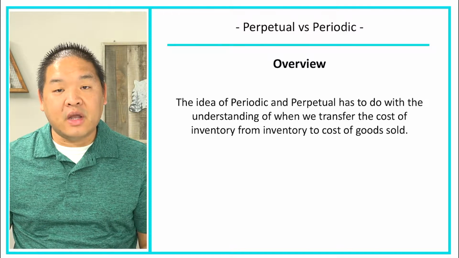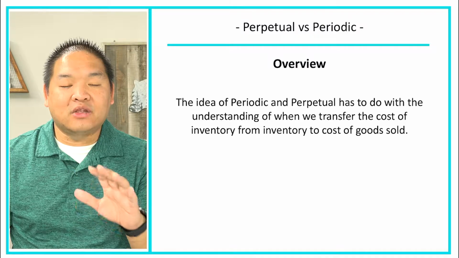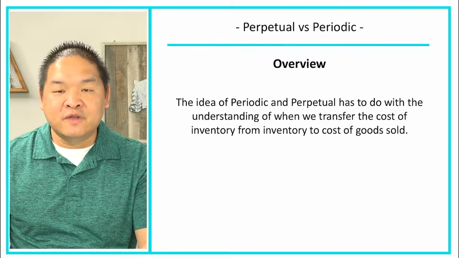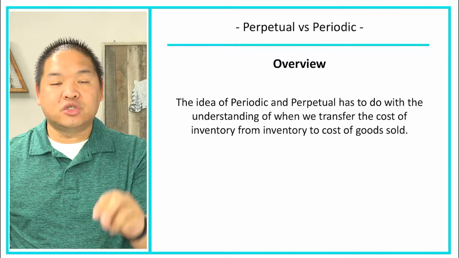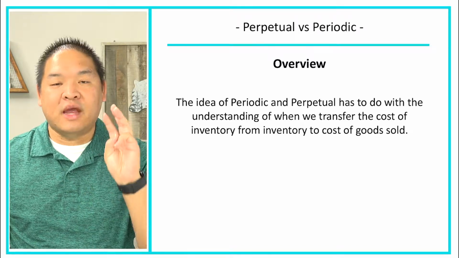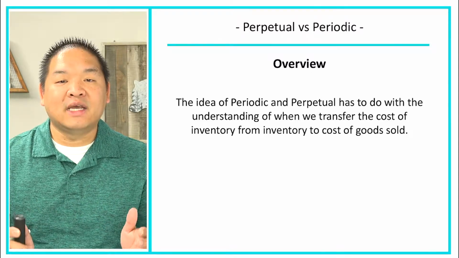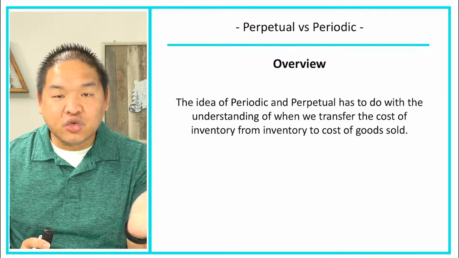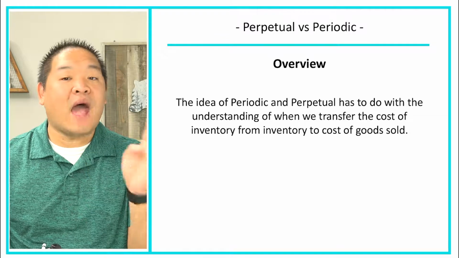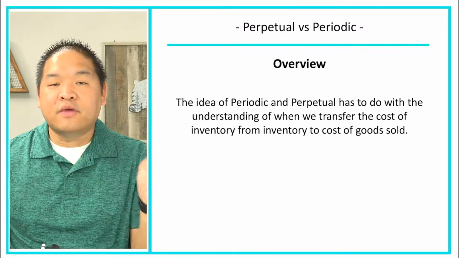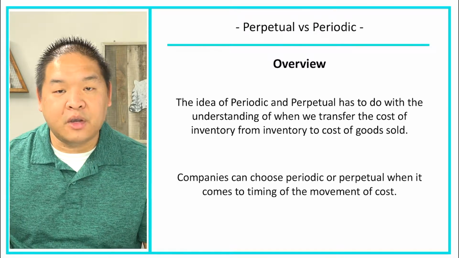Now, the idea of periodic and perpetual has to do with the understanding of when do we transfer costs from inventory to cost of goods sold. Do we do this once a year? Do we do it at the end of each period, or do we do it every time we make a sale? And so that's what periodic or perpetual gives us, is an understanding of when we're actually going to move it, okay? Whereas FIFO, LIFO, weighted average is how much are we going to move from inventory to cost of goods sold.